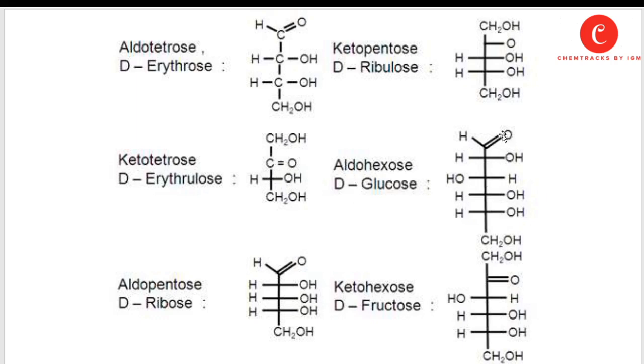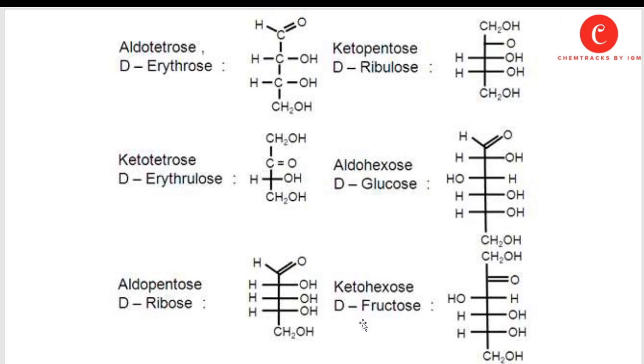Aldohexose contains six carbon atoms in the backbone, and the aldehyde or carbonyl group is present at the end of the chain, so it is D-glucose, an aldohexose. Likewise, here is the aldopentose, D-ribose. It contains five carbon atoms in the chain, and the aldehyde group is present at the end of the carbon chain, so it is an example of aldose sugar.